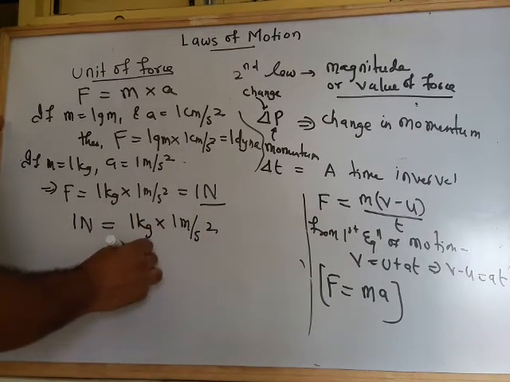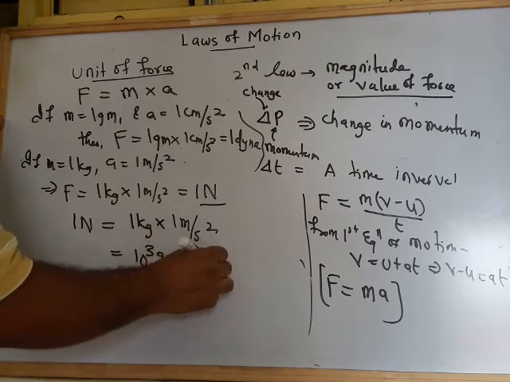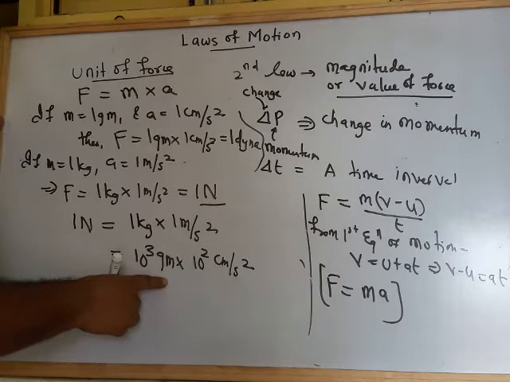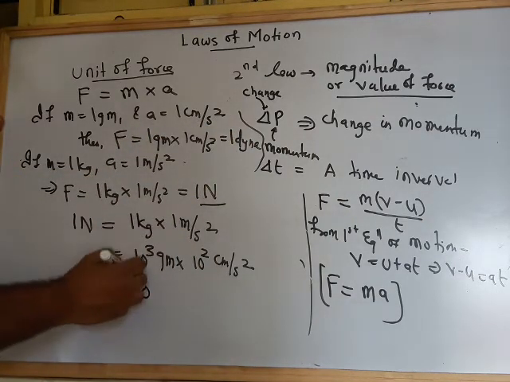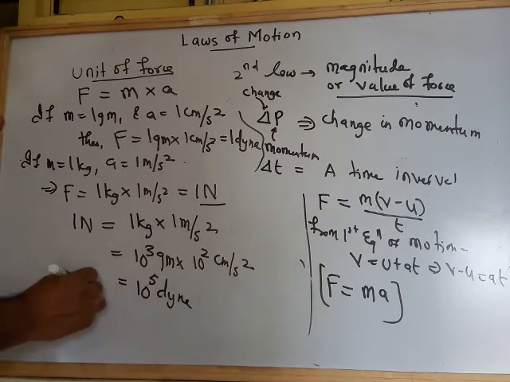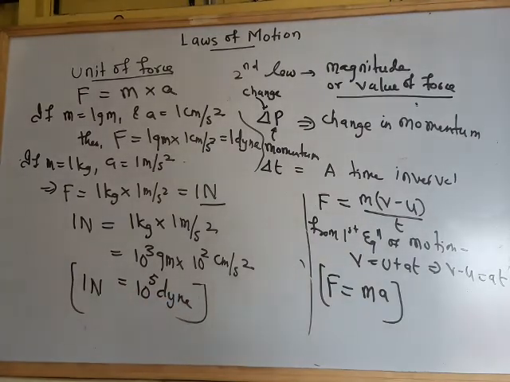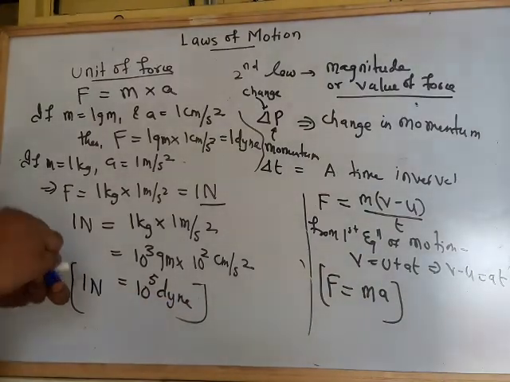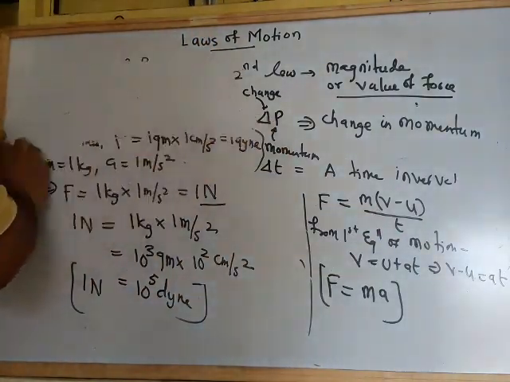Now 1 kg is equal to 10 to the power 3 gram into 1 meter is equal to 10 to the power of 2 centimeter per second square. Gram into centimeter per second square is equal to dyne. So this is equal to 10 to the power 3 plus 2, 5, this much dyne. So thus we got a conversion from the SI to the CGS system, that 1 Newton force is equal to 10 to the power 5 dyne. Okay. So this much we require to understand about the force.